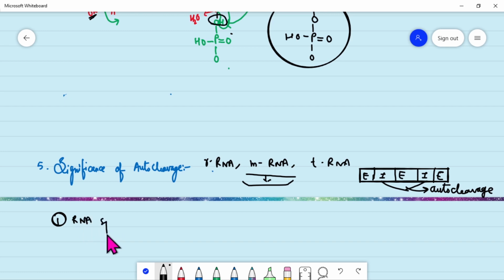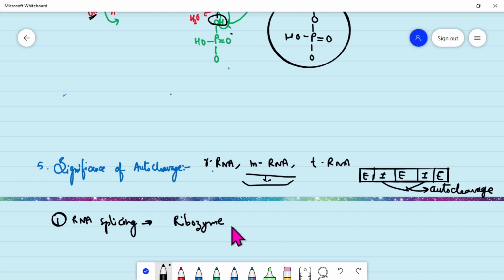There are many examples of RNA splicing, but the main, very common one is the ribozyme. Ribozymes were reported by Thomas in Tetrahymena, and they are a type of enzyme which helps in splicing.